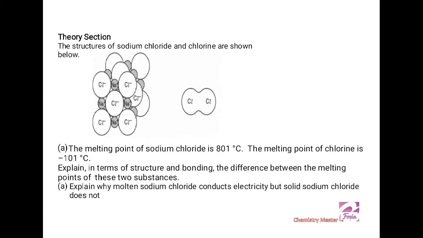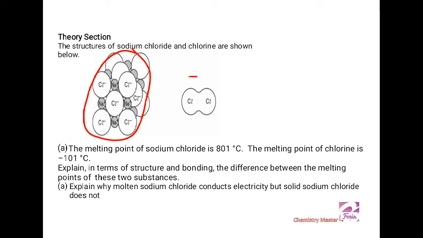Now we see the theory section. The structures of sodium chloride and chlorine are shown below. You know, sodium chloride is the most common example of ionic compounds, in which you can see that small positive sodium ions having positive charge on them are surrounded by larger chloride ions, and in this crystal lattice they are tightly packed and they are attracted in all dimensions. They are surrounding each other.